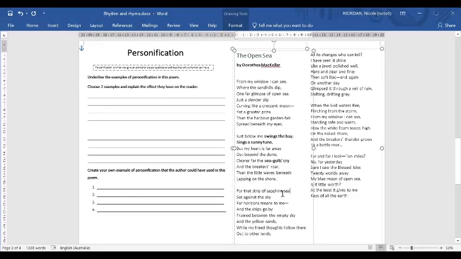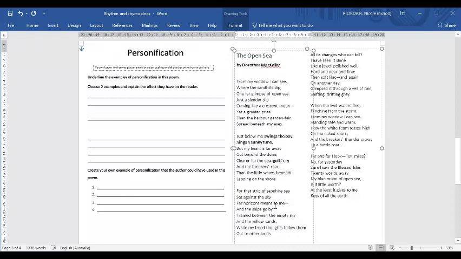For that strip of sapphire sea set against the sky, far horizons means to me, and the ships go by. Framed between the empty sky and the yellow sands, while my freed thoughts follow them out to other lands. Okay, so I heard one or two in there as well. We know that sapphire sea is a metaphor, so that can't be personification. So the sapphire sea is set against the sky. Set is not really a human action, so that's not going to be personification.